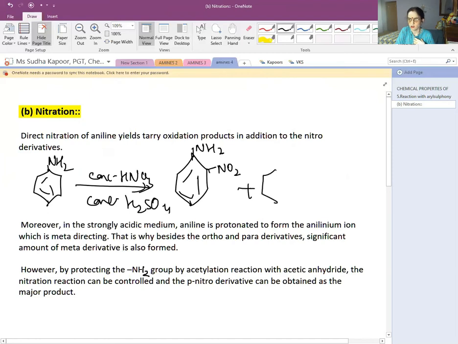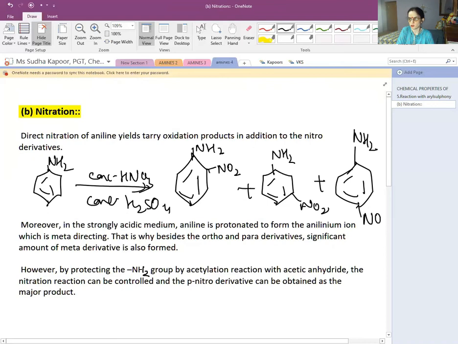You can see how the reaction is going to be so much different. You can see NO2 at the para position and NO2 at the meta position. The three products are obtained. Although it is the same NH2 as we have studied before, three products, one ortho, one meta, and the third para, are obtained.